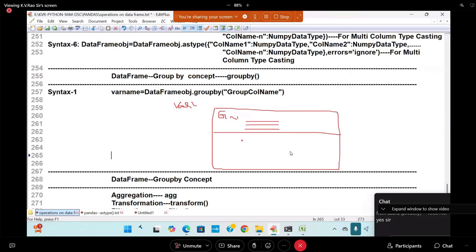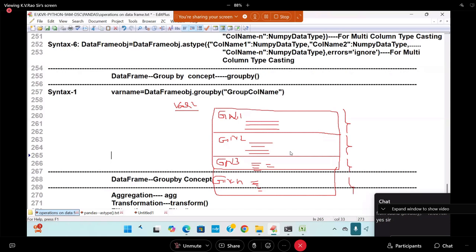Next, group name 1. Next is called what? Group name 2. Again, group related data. Next is group name 3. Again, there is some data. Group name N. Again, some data is present. Like that, the variable is containing groups. Each group is containing two parts inside. What is that? Group name and group records.